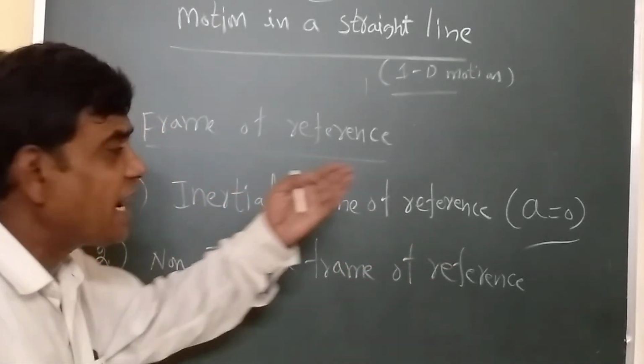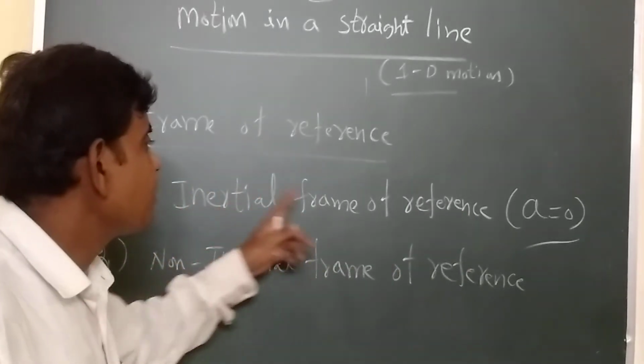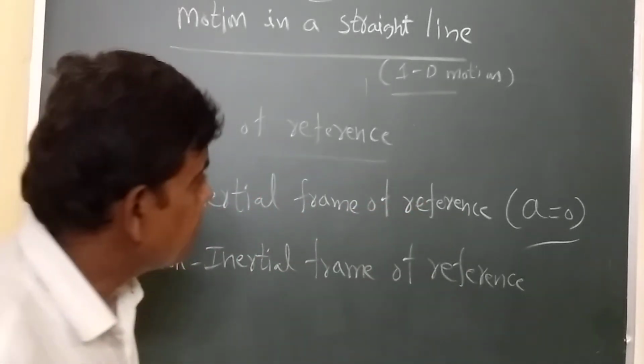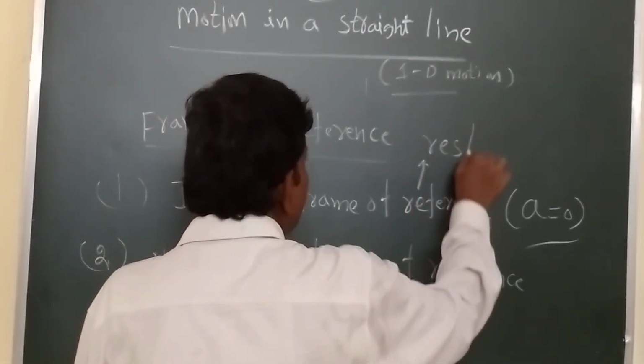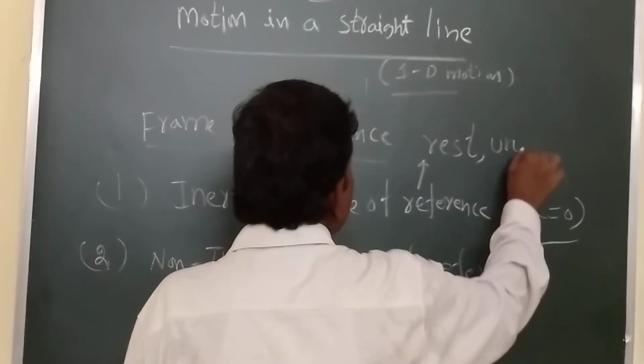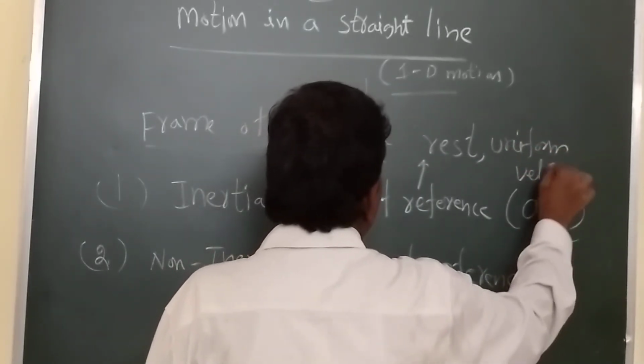In that case also acceleration is zero. So these two belong to inertial frame of reference: rest condition and uniform velocity condition.